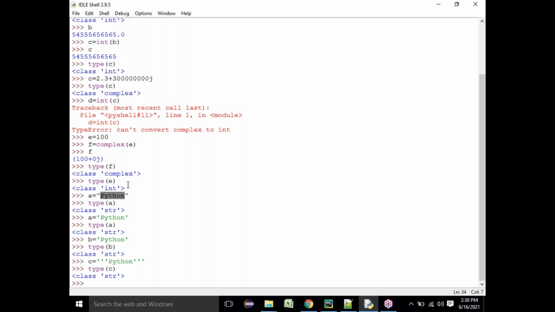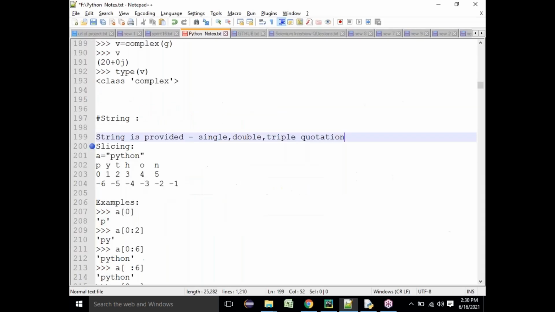There is something called the slicing concept in Python, which will help you access the string, whatever string value you provided. You can access it using the slicing concept. So what is the slicing concept? Suppose you give something like a equal to "Python". I can give any value to a variable within single, double, or triple quotes, and that is called a string.